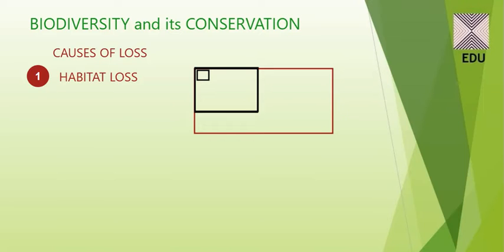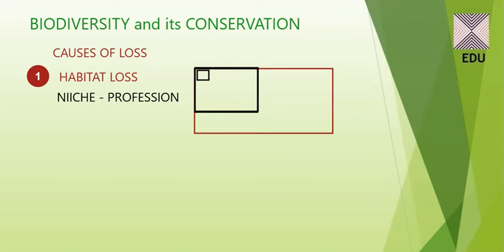And the niche of this animal is in relation to the profession of the animal. If I talk about the niche, it is the profession. Profession is related to what the animal is doing in this particular area.